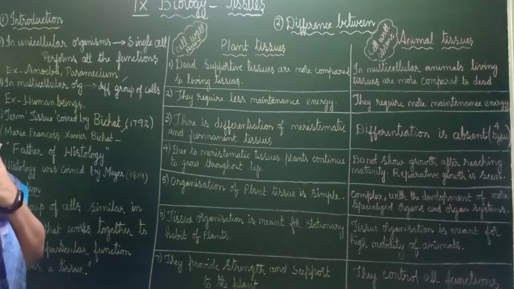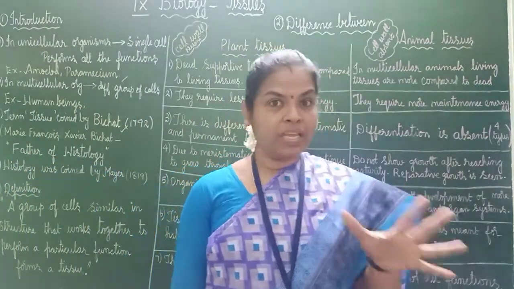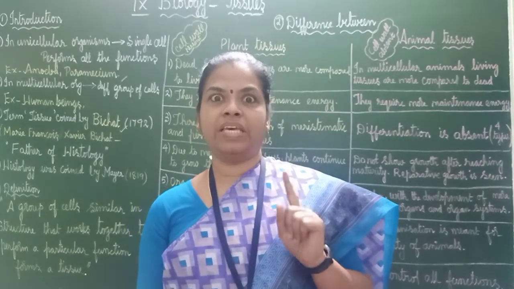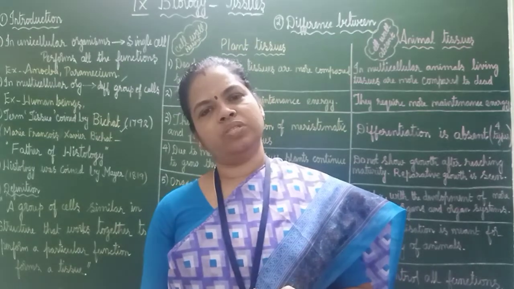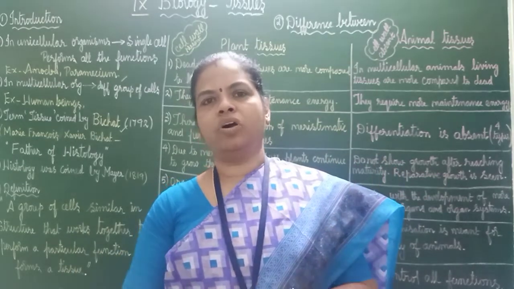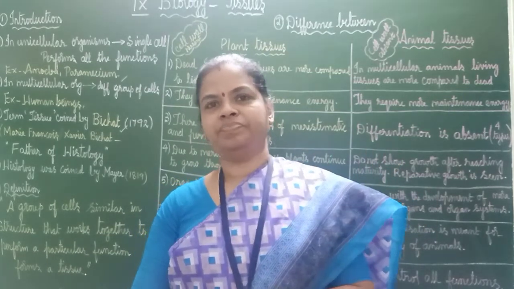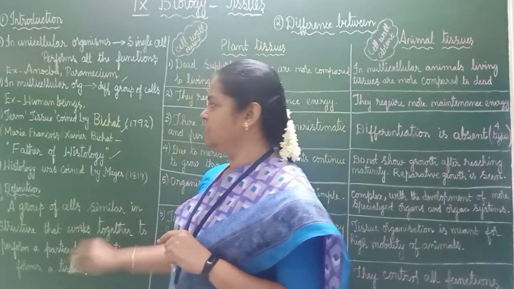But what is the study of tissues called? You have studied about cell. Study of cell is called cytology. You have studied it in the first chapter. Cytology is the study of cell. But here, what is the study of tissues? If a person is studying about tissues, what is that branch called? A branch of biology which studies about tissues is called histology. See here? Histology.